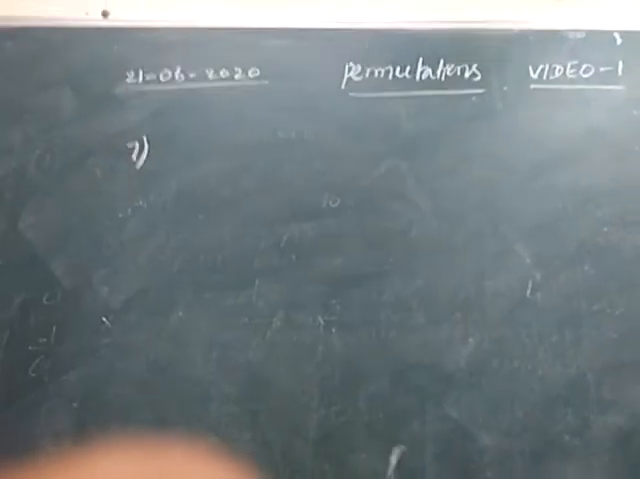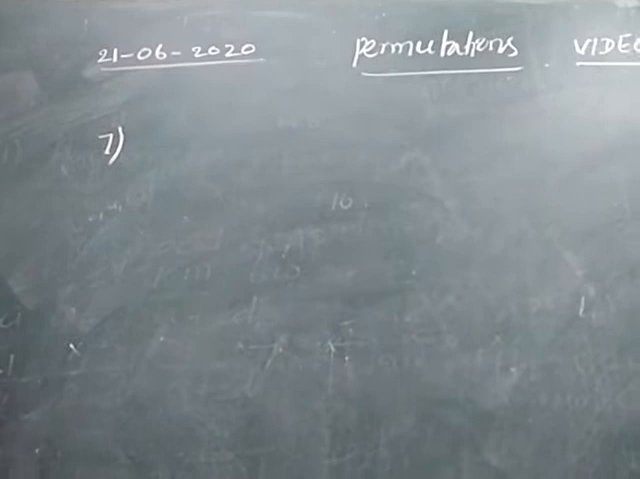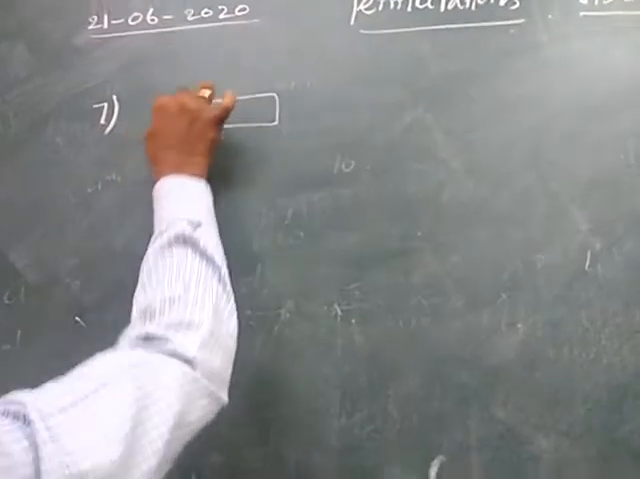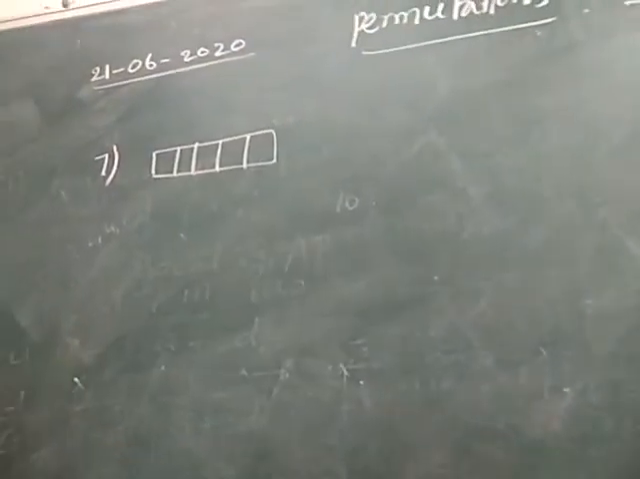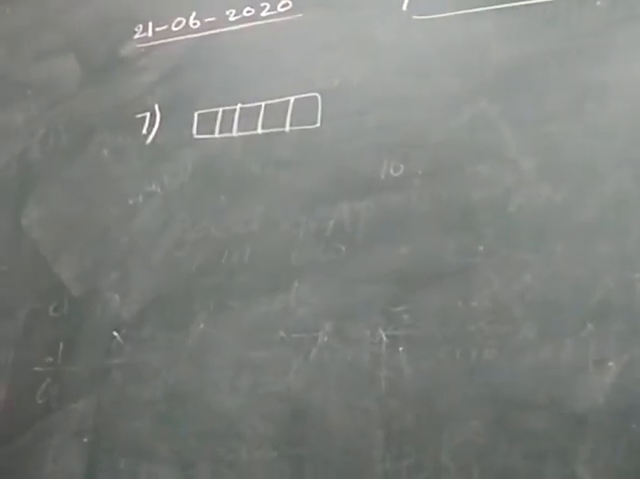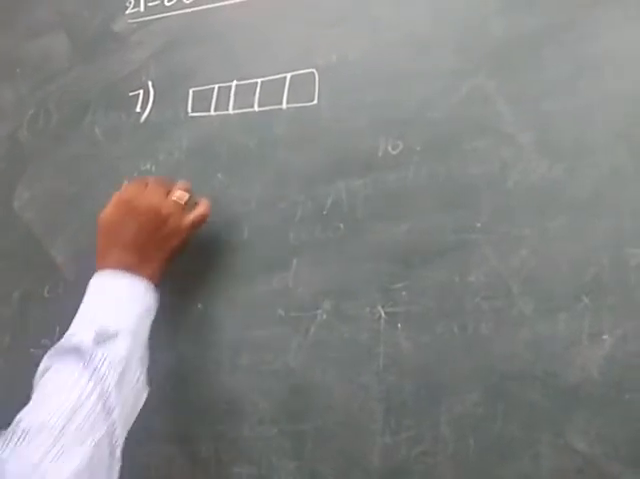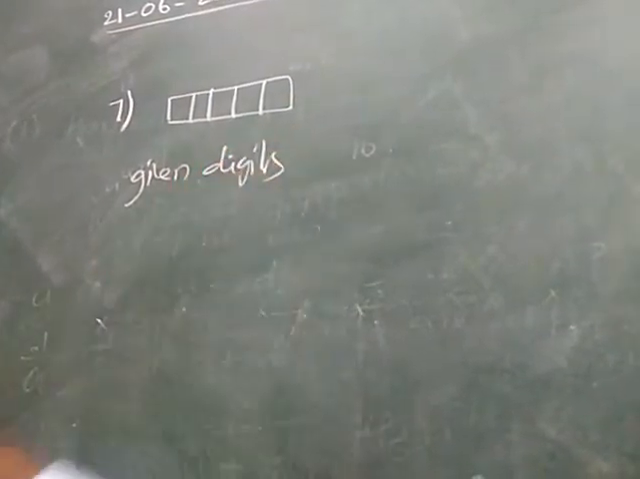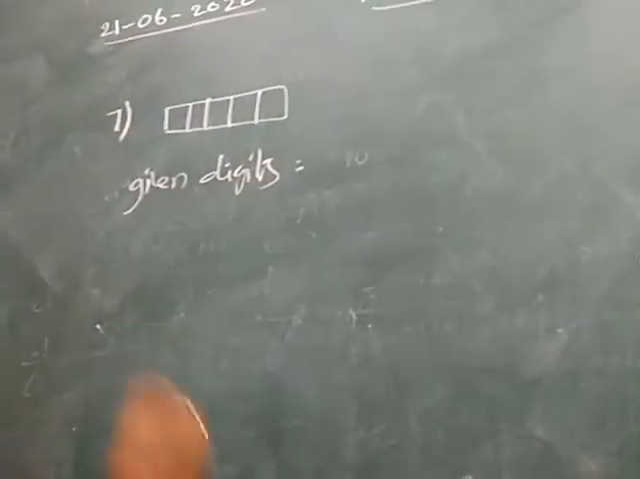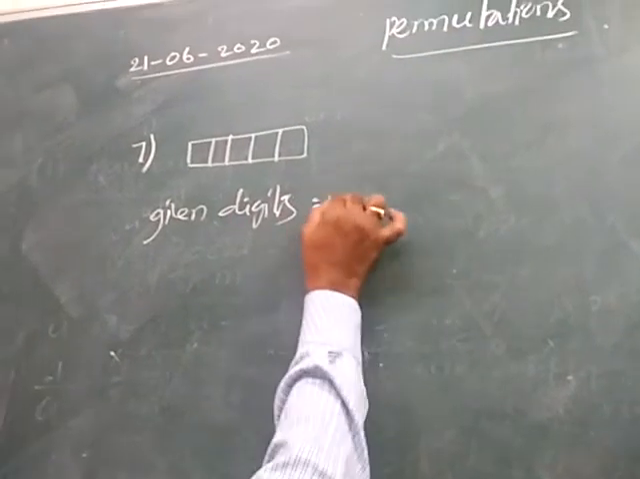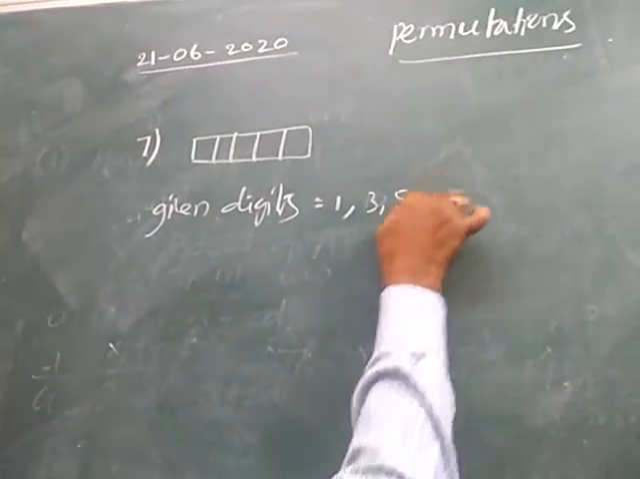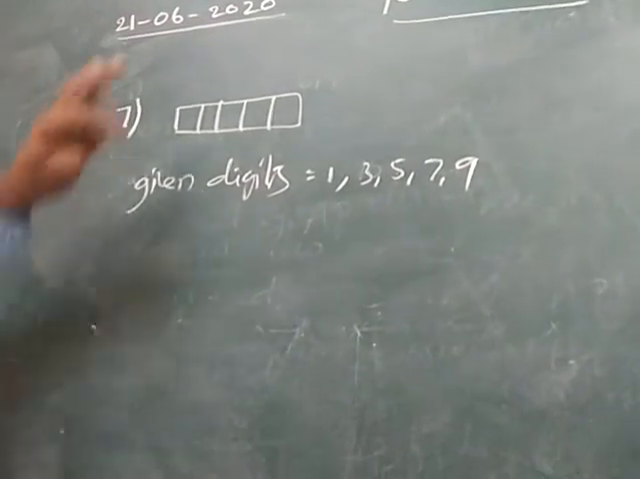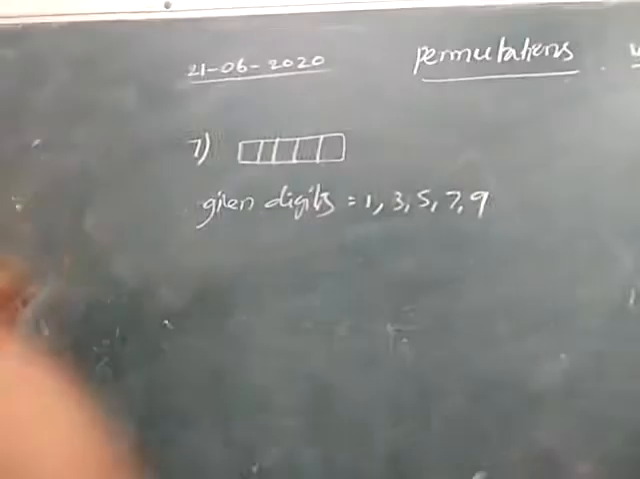Next, the 5-digit numbers not divisible by 5, which consist of different odd digits. We require 5-digit numbers which are not divisible by 5 and consist of different odd digits. What are the given digits? Different odd digits. What are odd digits? We have 1, 3, 5, 7, 9. By using these odd digits, we require the 5-digit numbers which are not divisible by 5.